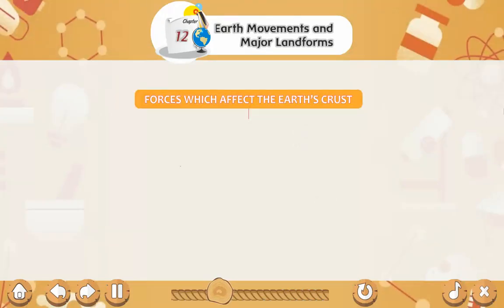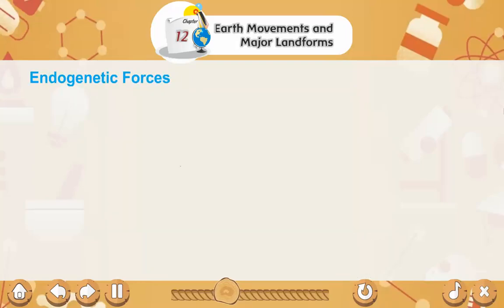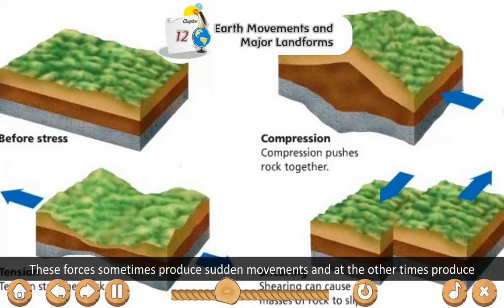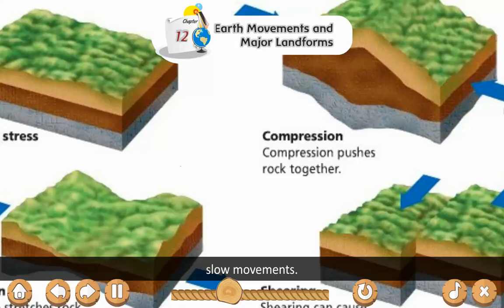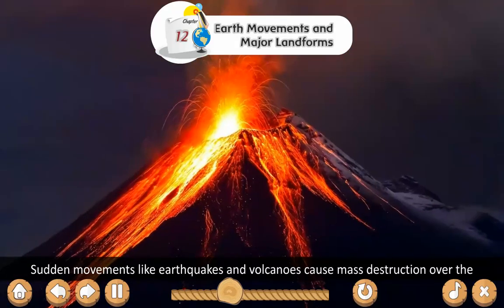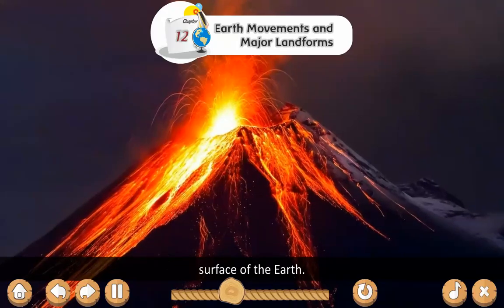Forces which affect the Earth's crust. Endogenetic forces: earthquakes, volcanoes, landslides. Exogenetic forces: weathering, glaciers, wind, waves, denudation, delta, soil erosion. Endogenetic forces sometimes produce sudden movements and at other times produce slow movements. Sudden movements like earthquakes and volcanoes cause mass destruction over the surface of the Earth.